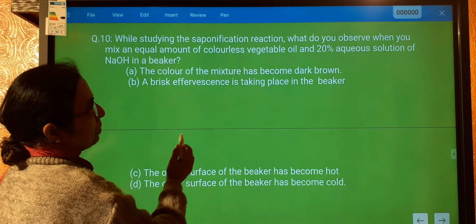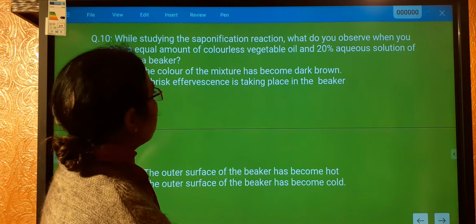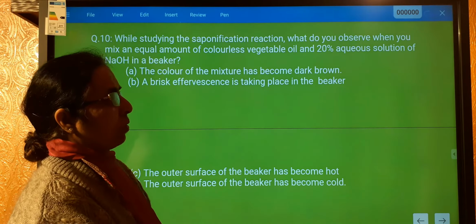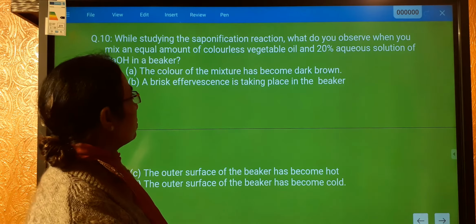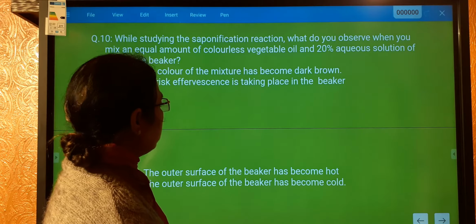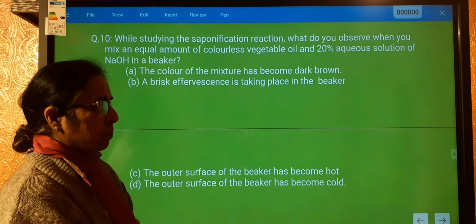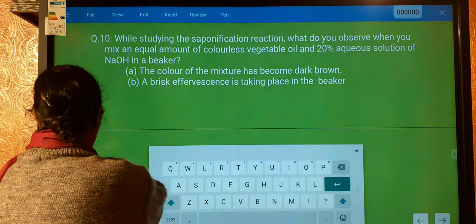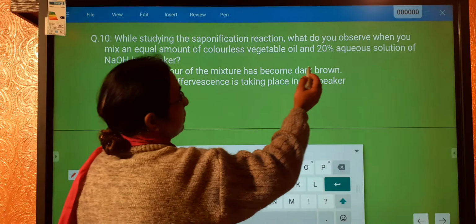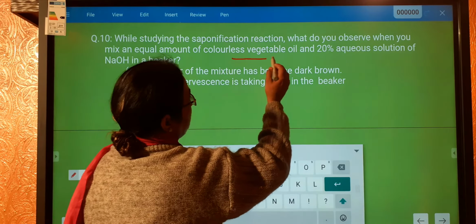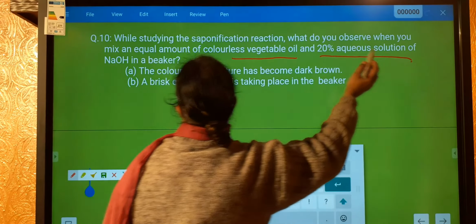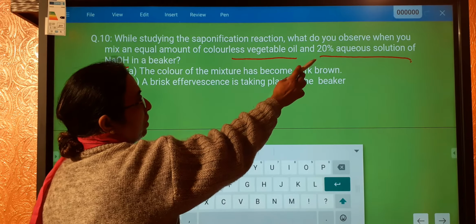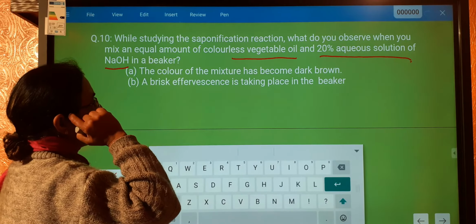While studying the saponification reaction, what do you observe when you mix an equal amount of colorless vegetable oil and 20% aqueous solution of NaOH in the beaker? Alright, that is when the saponification reaction is carried out. We are taking vegetable oil and adding aqueous solution of NaOH. Vegetable oil is an ester, and when you add NaOH to it, what will happen?